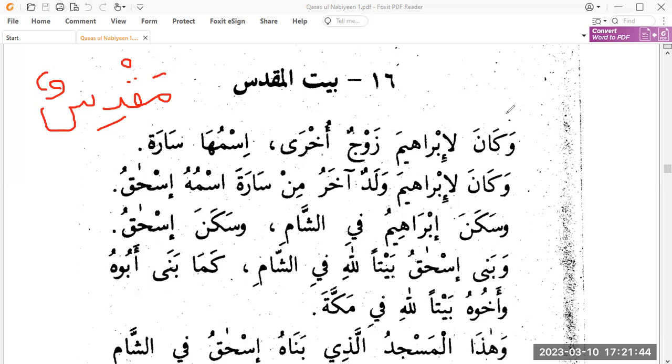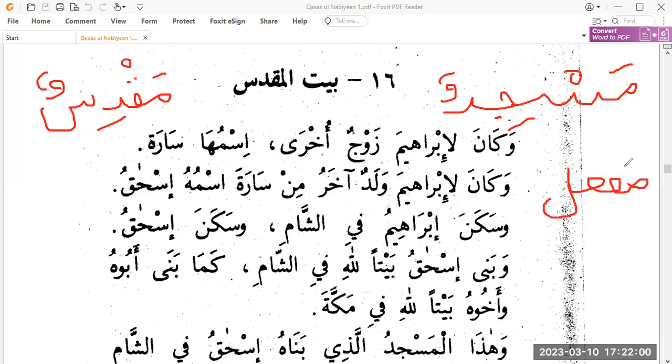And which scale is this based on? Like we have masjidun, which is a noun of place. Like we have mal'abun. So the scale is maf'alun, or it could also be maf'ilun. Both the scales are meant for noun of place.